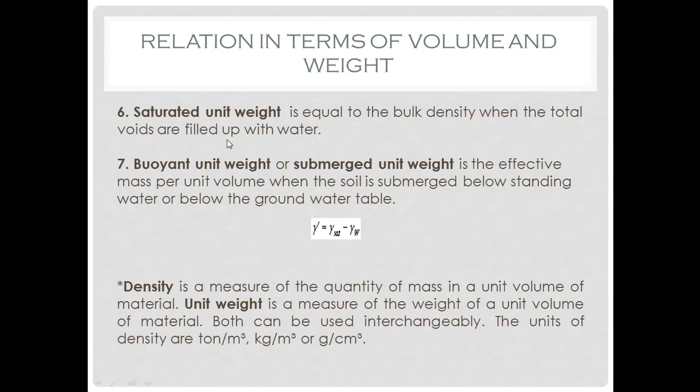So all these relations that we have discussed about weight can be represented in terms of density. So density is a measure of quantity of mass in a unit volume of material. That means in general, density is defined as mass per volume. And unit weight is a measure of weight of a unit volume of material. That means unit weight is defined as a ratio of weight per volume. Both can be used interchangeably. The unit of densities are ton per meter cube, kg per meter cube, or gram per centimeter cube.